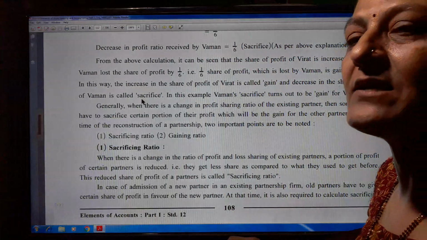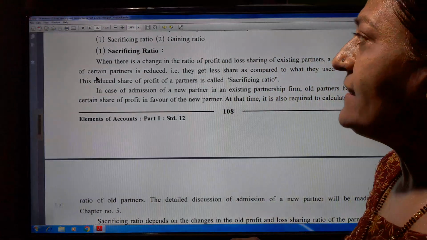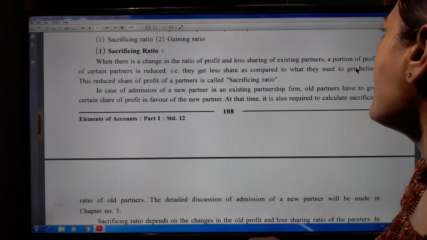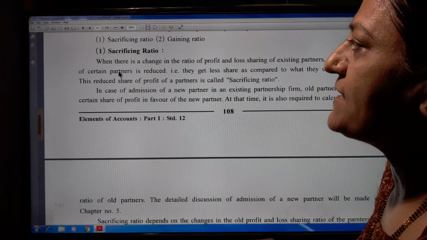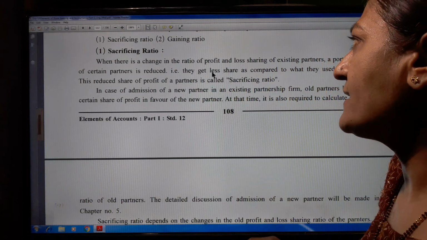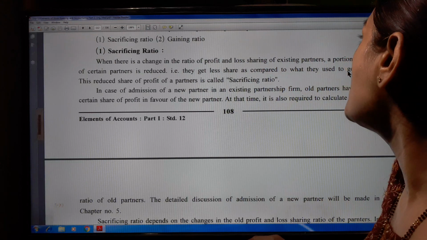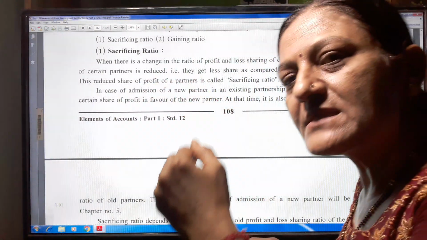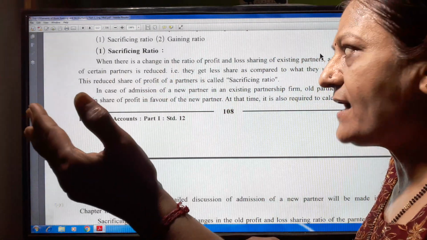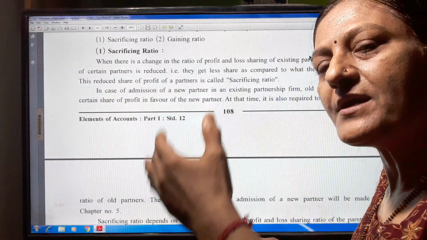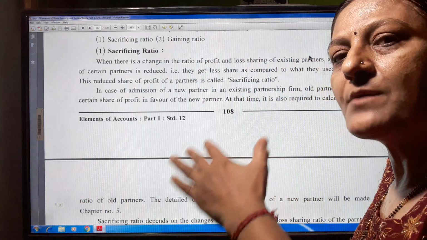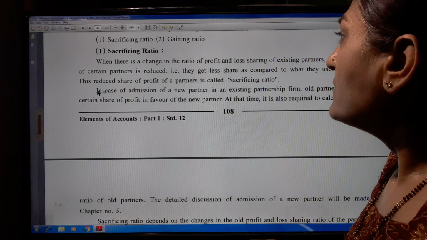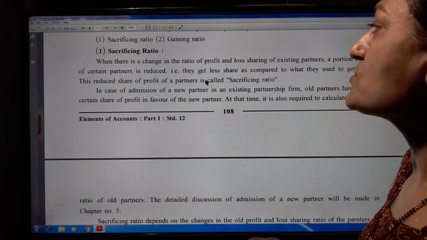So what is the sacrificing ratio? When there is a change in the profit and loss sharing ratio of existing partners, the portion of profit of certain partners is reduced. They get a smaller share as compared to what they used to get before. Before they got a larger portion, and now after reconstruction of the partnership, their profit portion has decreased. So this reduced share of profit of a partner is called sacrifice.